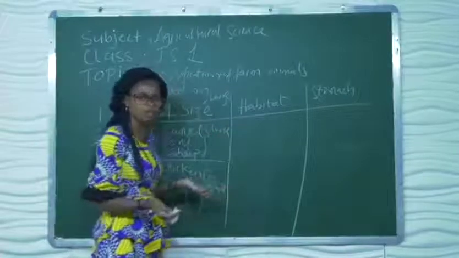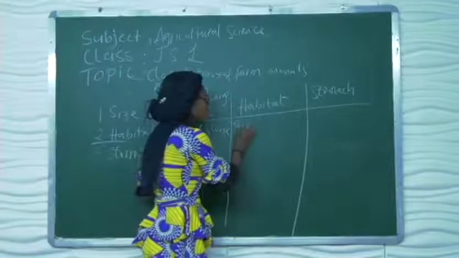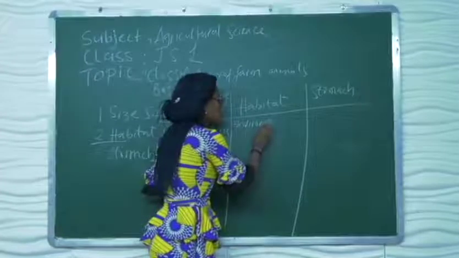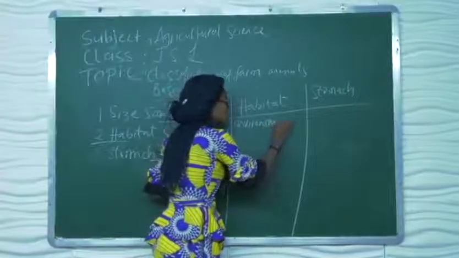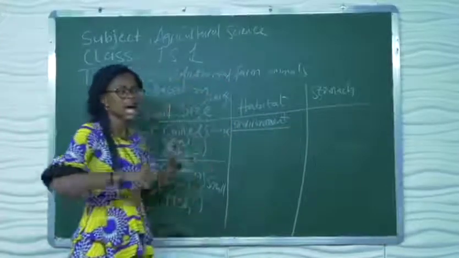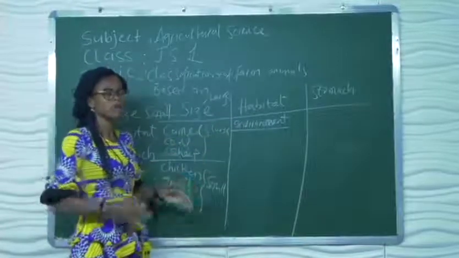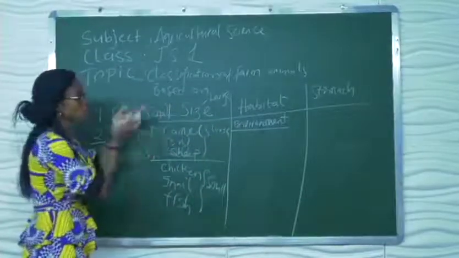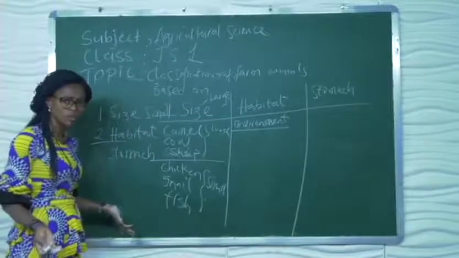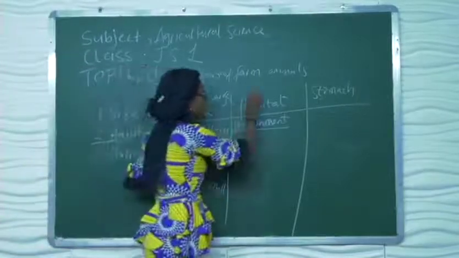Now I want to talk about habitats. First of all, you hear the word habitat. What does it mean? Habitat refers to the environment in which the animal lives. Their ability to adapt to their environment is what becomes their habitat. It's not all animals that live on land. We also have animals that live in water.